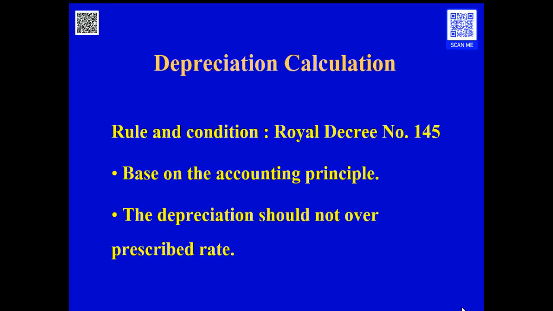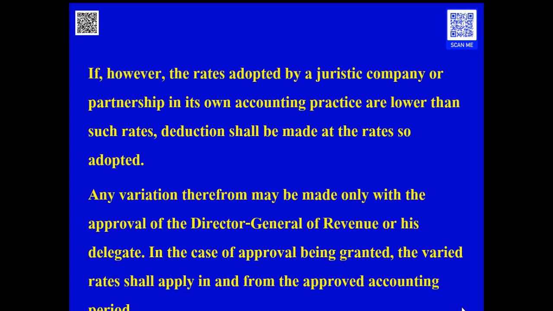By the way, the calculation of the depreciation for the useful life shall not be over the rate that is prescribed in the law. It means that if the rate adopted by the juristic company or partnership in their own accounting practice is lower than the rate in the law, the deduction of the depreciation in the taxable net profit shall be made at the rate that they adopt under the accounting practice.